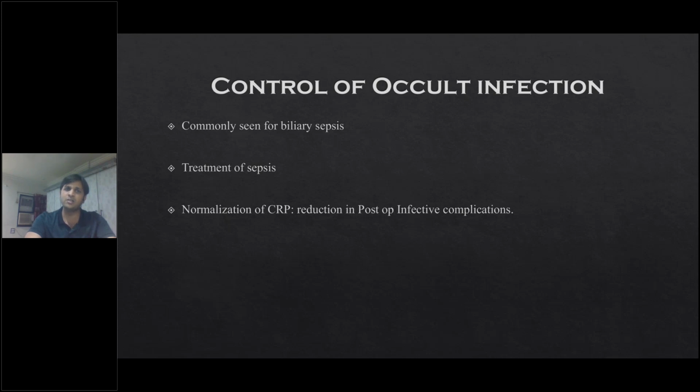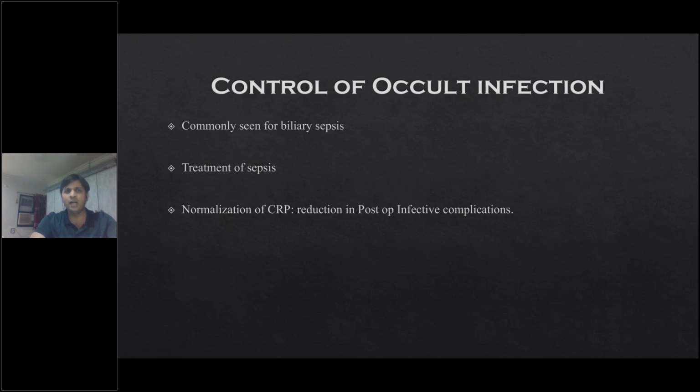So in these patients, if there is an occult infection, meaning the patient is not having fever, not having raised counts, is relatively healthy, and still the CRP is high, then normally CRP reflects that there is an occult infection going on. If these patients are operated at high CRP levels, the chances are that infective complications increase, in the form of either wound-related infections, intravenous infections, or bloodstream or biliary infections.